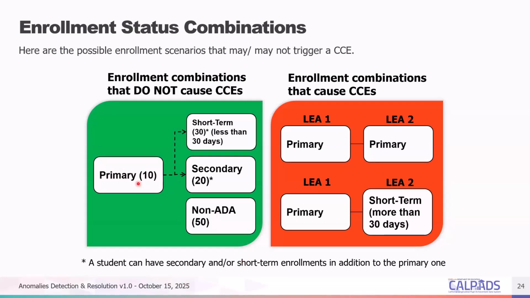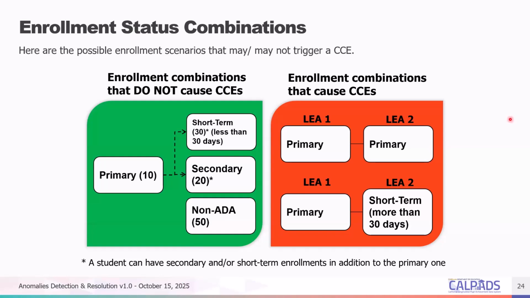However, this one doesn't really exist that often, because normally if a student is a non-ADA, the student is receiving instruction at a private school, and so they only exist in CalPADS because the LEA is providing special ed services with a non-ADA setup. Although this combination works, it doesn't happen that often.